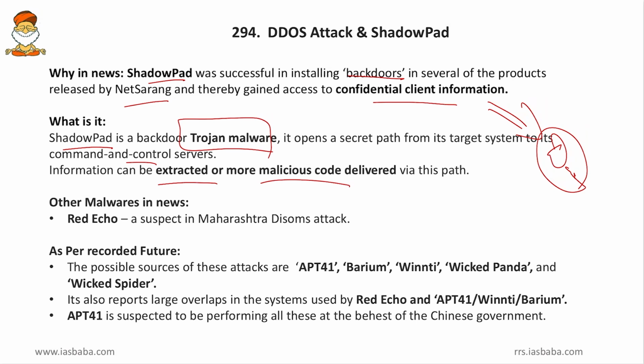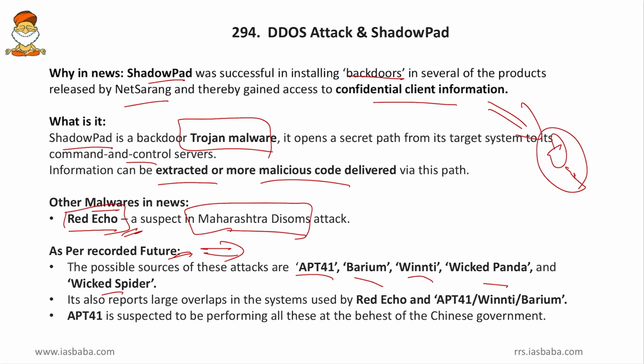And then another malware in the news is RedEcho. RedEcho also works on the same principle as ShadowPad, and it was a suspect in the Maharashtra Discoms attack. So we know that recently Maharashtra's Discoms were attacked by this RedEcho. And as per Recorded Future, a cybersecurity firm in the US, the possible sources of these attacks are APT41, Barium, Vicious Panda, Wicked Panda and Wicked Spider. So friends, these are the suspected sources from where these Trojan horses or malwares are coming.